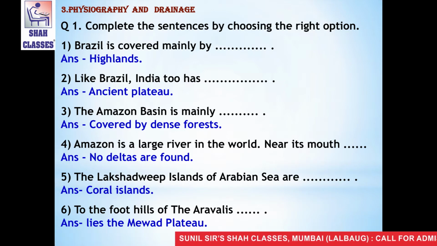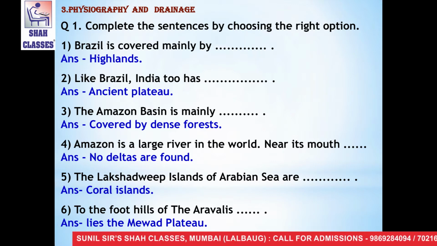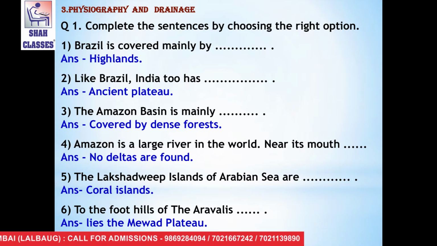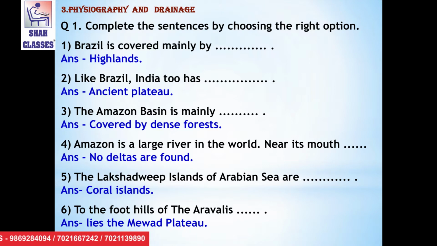The third one is, the Amazon basin is mainly, the answer is covered by dense forests. The fourth one is, Amazon is a large river in the world, near its mouth, the answer is no deltas are found.